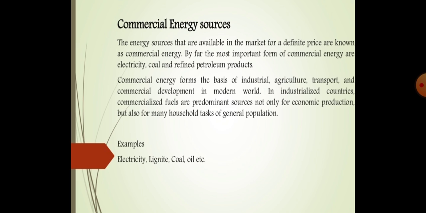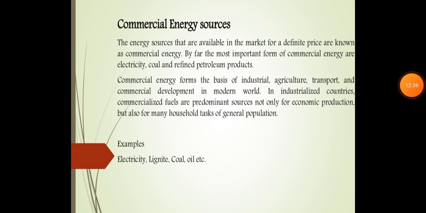For household tasks, electricity is required for so much work, like lighting, fans, and machines. So in a household also, electricity is used. Similarly, gas like LPG or CNG, which is used as a cooking fuel, and PNG, are also commercial energy sources which we can buy in the market. So these are the main commercial energy sources.